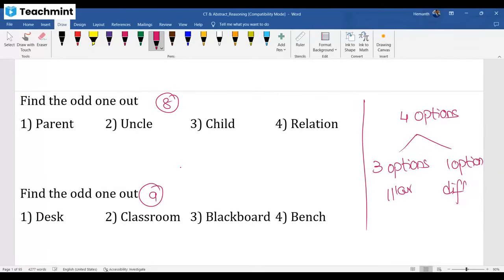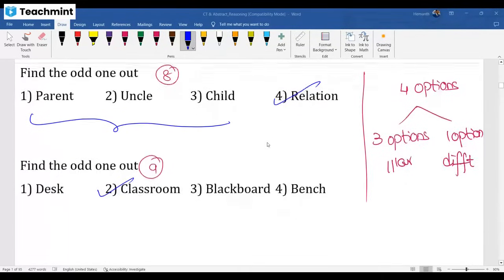You need to pick that different one. Here, parent, uncle, children all come under relations. Desk, blackboard, bench all come under classroom. All the remaining are classroom items. Here also, all these are related to relations only, right? So that's different compared to the remaining. Odd one out.